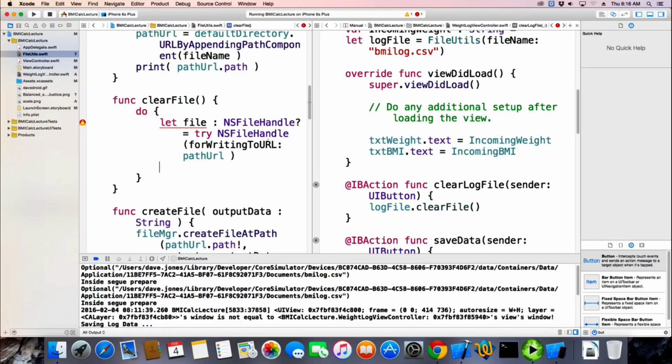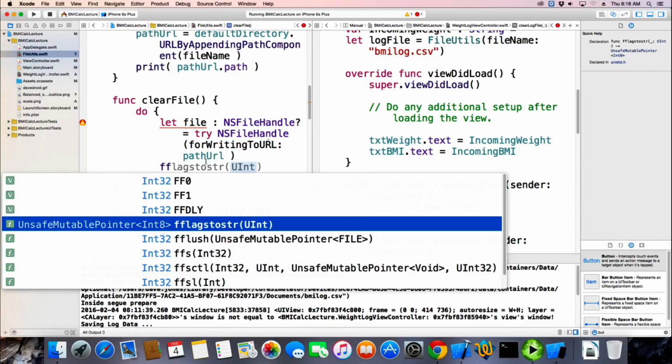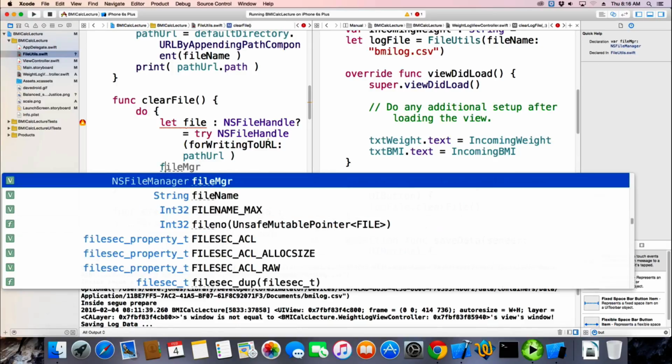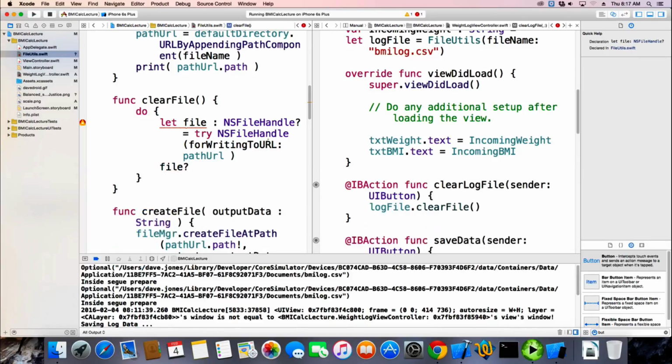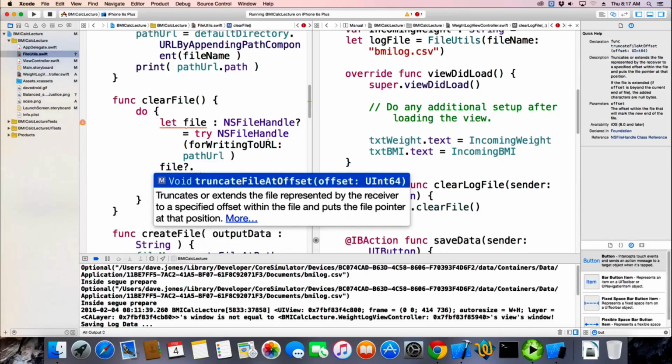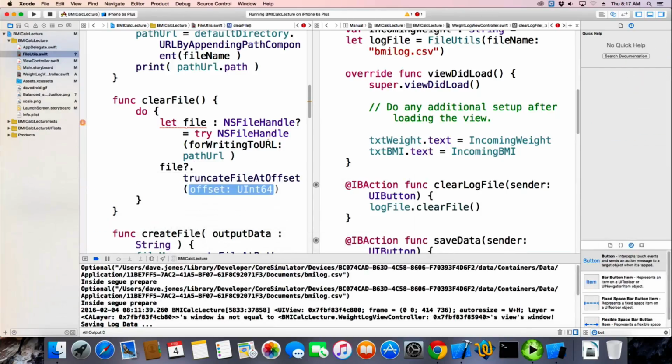And once I have the file, I can do, gee, that was laggy. I can do filey stuff with it, and there's a method called truncate file at offset. And the offset we want to give it would be what, do you think? The end of it? No, truncate would be from that point forward, from the beginning.